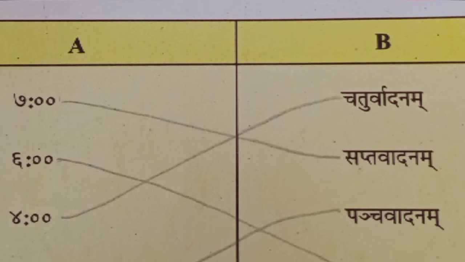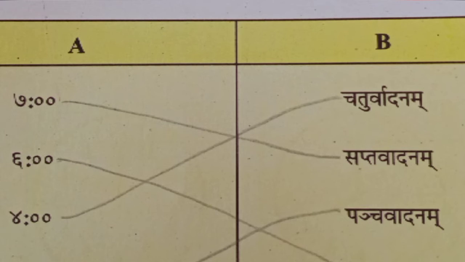Now, the next one is, join A with B appropriately. There is a given time and we will join it with its proper word. First one is 7 o'clock. Where is 7 o'clock? Saptavadanam. Right?